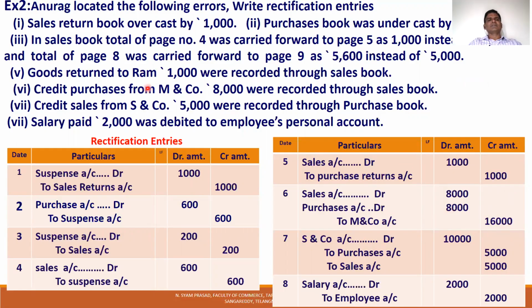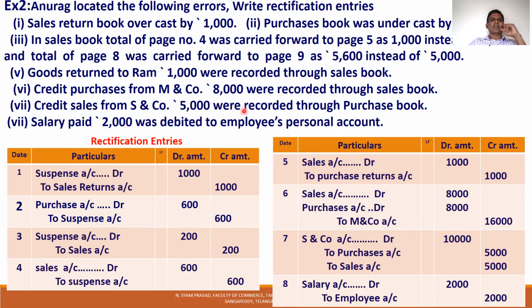So once again, what is the right entry? Credit purchase from M&T means purchase account is debited with 8,000 and M&T company account is credited with 8,000. Second, what is the wrong entry? The sales account is credited with 8,000, so sales account is debited. And the wrong debit in M&T company account is rectified with 8,000. So 8,000 plus 8,000 is 16,000.